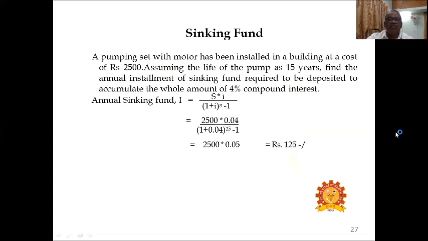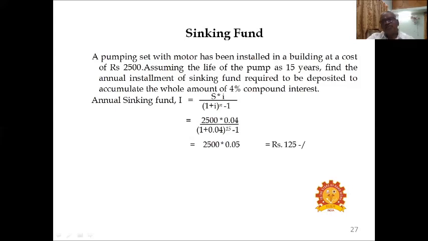How to calculate sinking fund? A pump set with motor has been installed in a building at a cost of ₹2,500. Assuming the life of the pump is 15 years, find the annual installment of sinking fund required to be deposited to accumulate the whole amount at 4% compound interest.